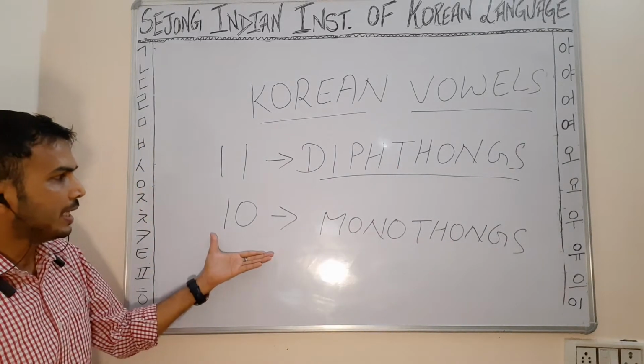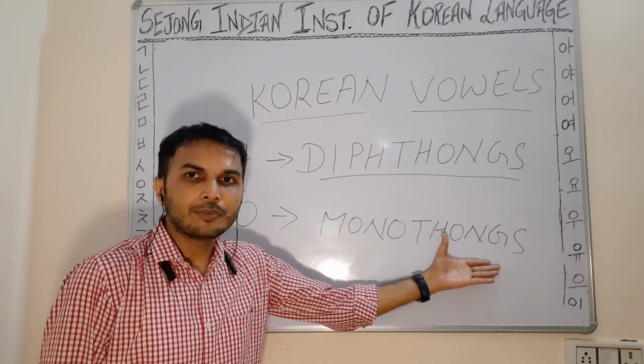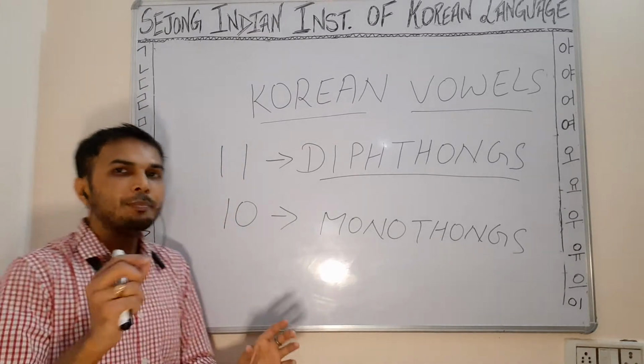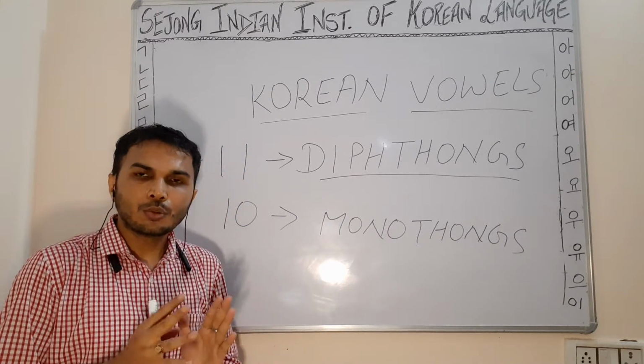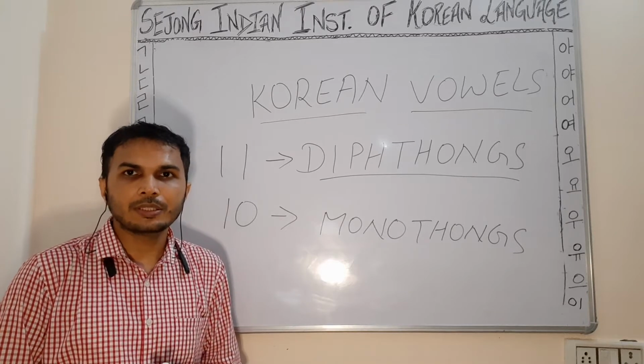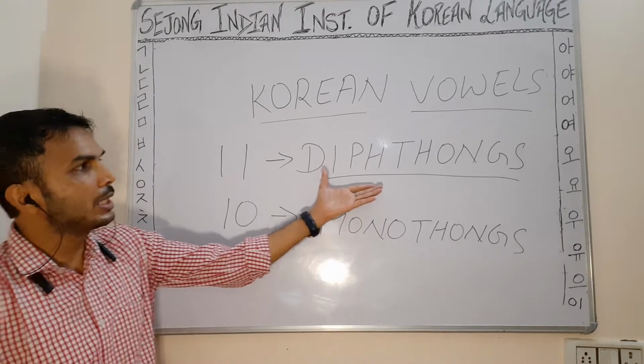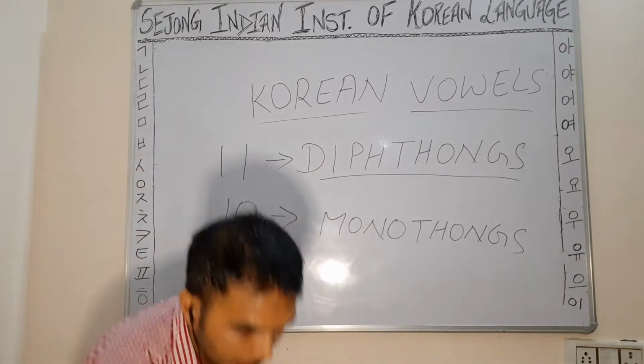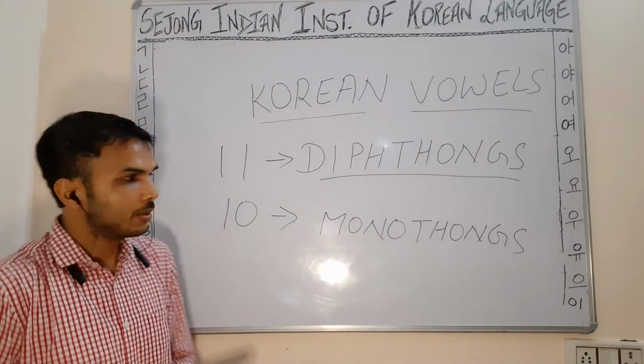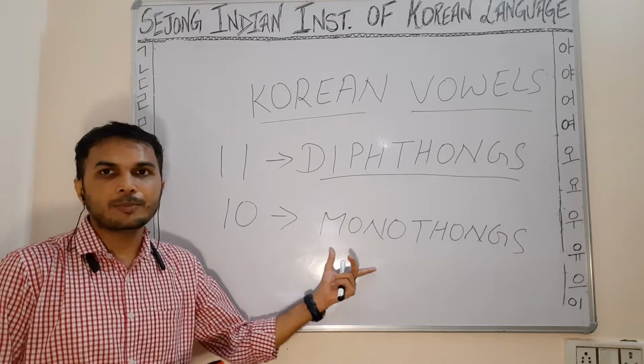So in last class we had studied about the monophthongs, and we also knew how to make words using Korean consonants and Korean vowels, right? So let's study today about diphthongs, so that we will be able to make more words which will have both the monophthongs and diphthongs, right?